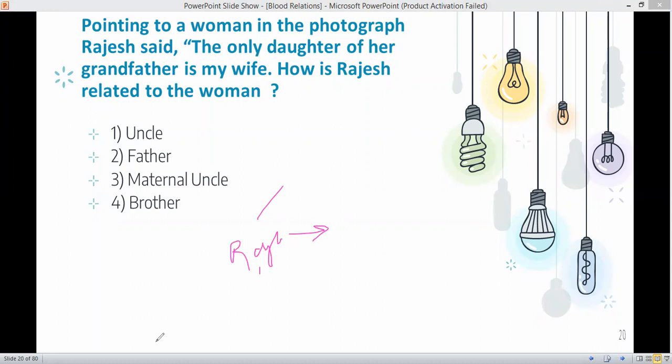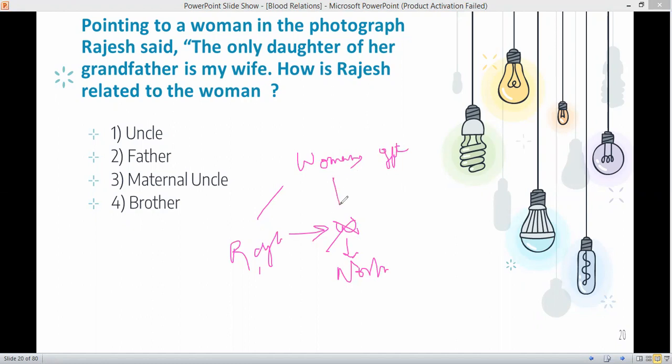Rajesh is saying that the daughter of the woman's grandfather, I'll write GFT as grandfather.